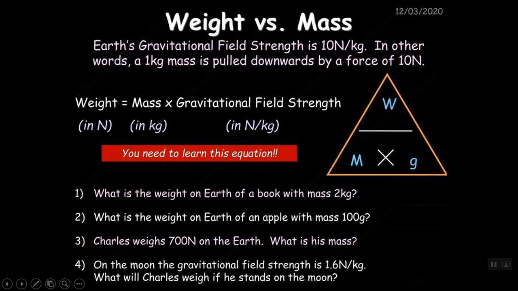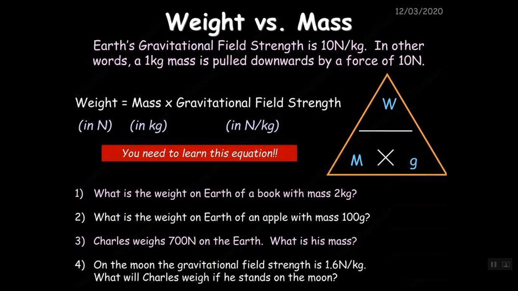Okay, so what's the difference between mass and weight? The Earth's gravitational field is 10 Newton per kilogram. In other words, a 1 kilogram mass is pulled downwards by a force of 10 newtons. According to Newton's second law, the resultant force is mass times gravity, and in this case the resultant force is the weight. So the weight, which is a force, is mass times gravity, and that's how we convert our mass into weight.